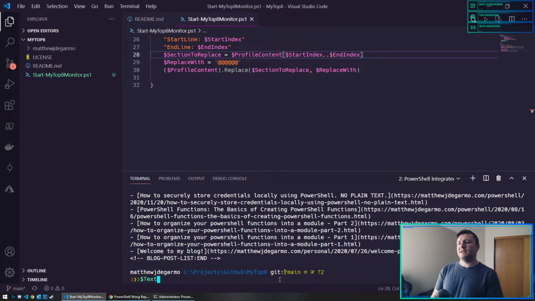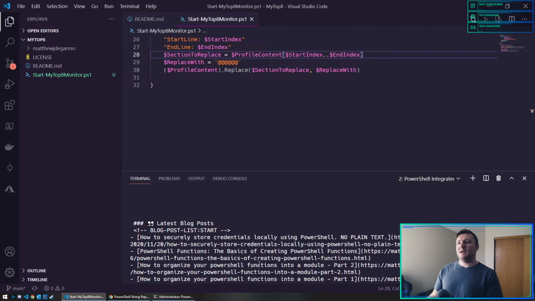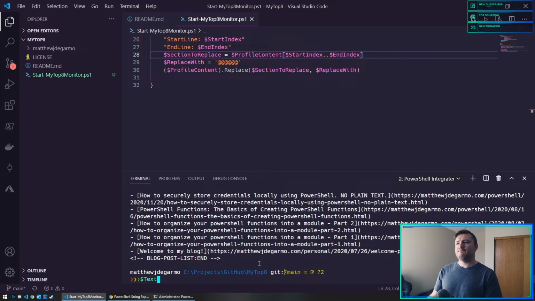Yeah, text. Text is the whole. Let me just replace some of this. Profile content equals get content of that file.